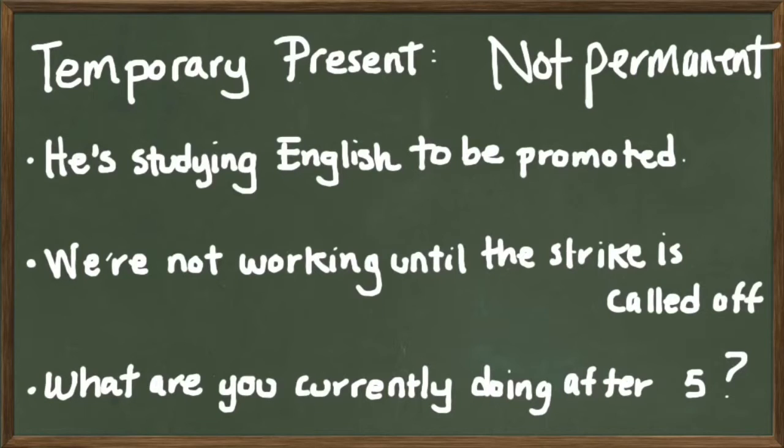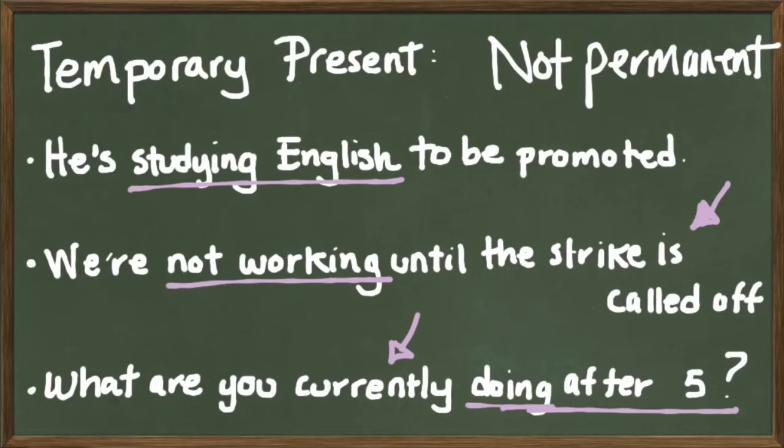In example number 1, studying English is the idea, but this is not permanent. In the future, I am going to be studying German or French, etc. Number 2, not working. This is not permanent. This is something that is happening now because there's a situation that is stopping us from doing what we have to do. In example number 3, the request is doing after 5. The expression currently indicates that it's not permanent, that it's just for now.